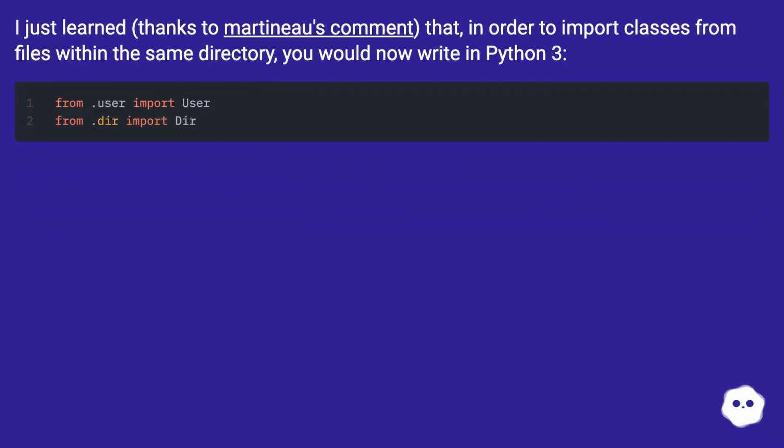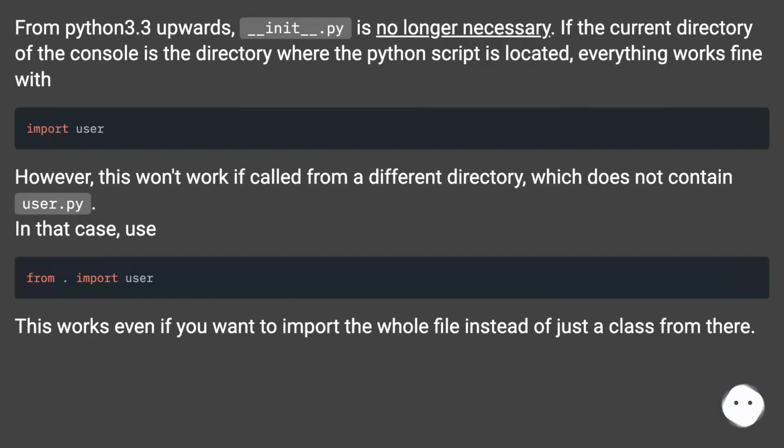I just learned, thanks to Martineau's comment, that in order to import classes from files within the same directory, you would now write in Python 3. From Python 3.3 upwards, __init__.py is no longer necessary.